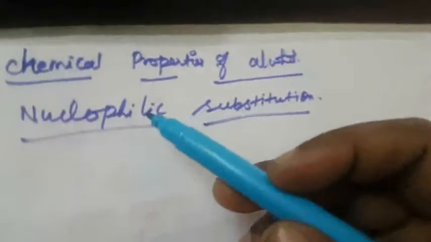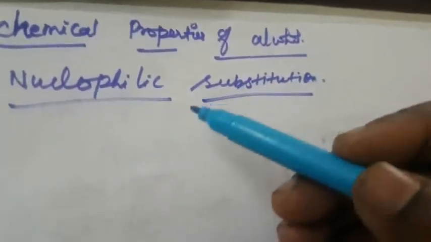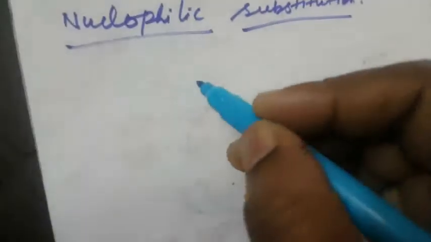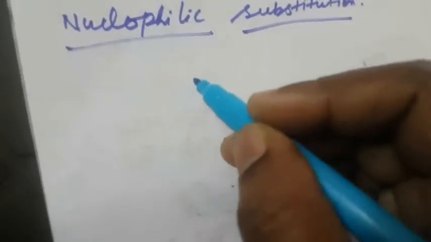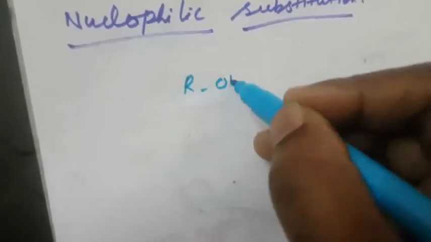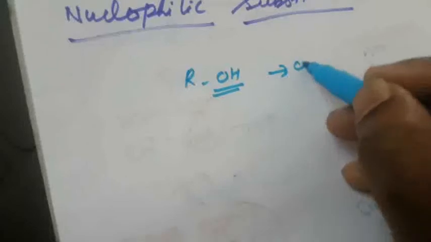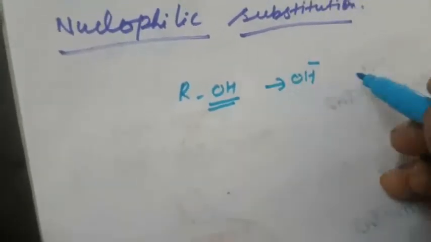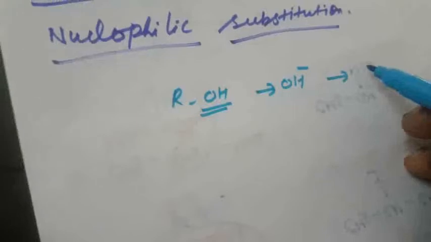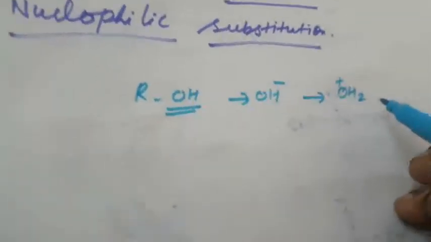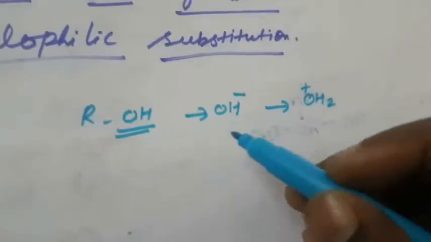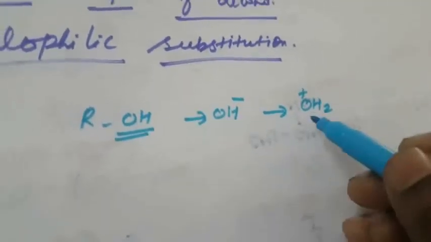Okay, next we are going to see the chemical properties of alcohol. First one is nucleophilic substitution. What is meant by nucleophilic substitution? Alcohol has a strongly basic leaving group, that is OH minus in ROH. So this group is first converted by addition of a proton to OH2 plus, by adding an acid.